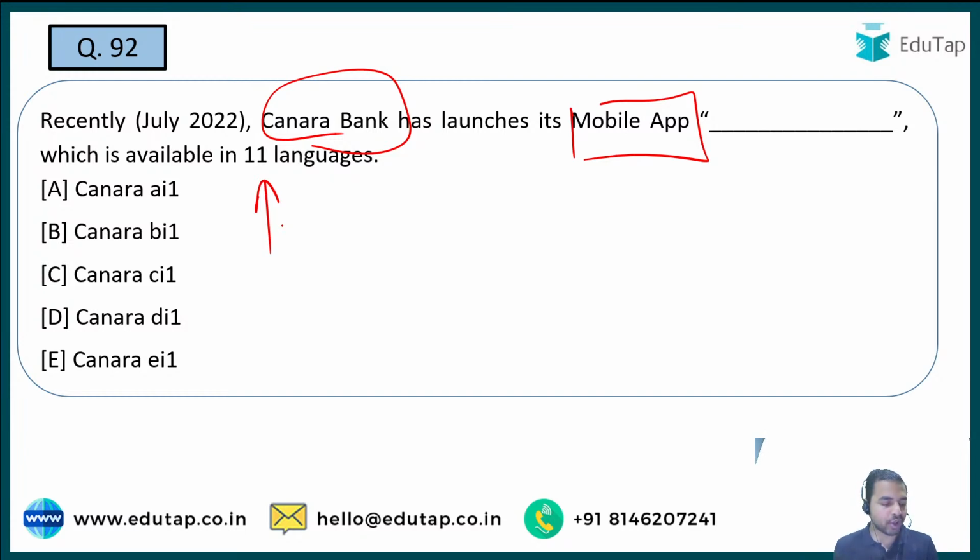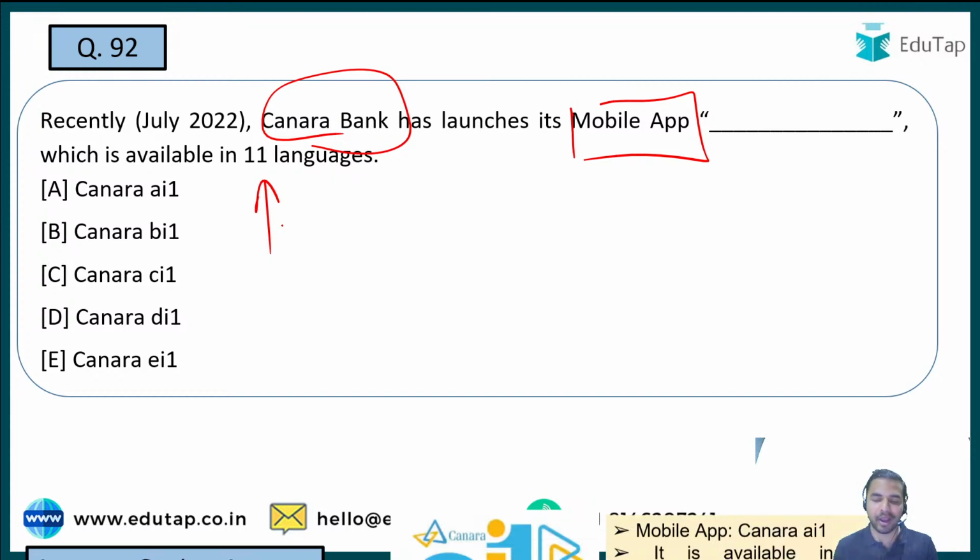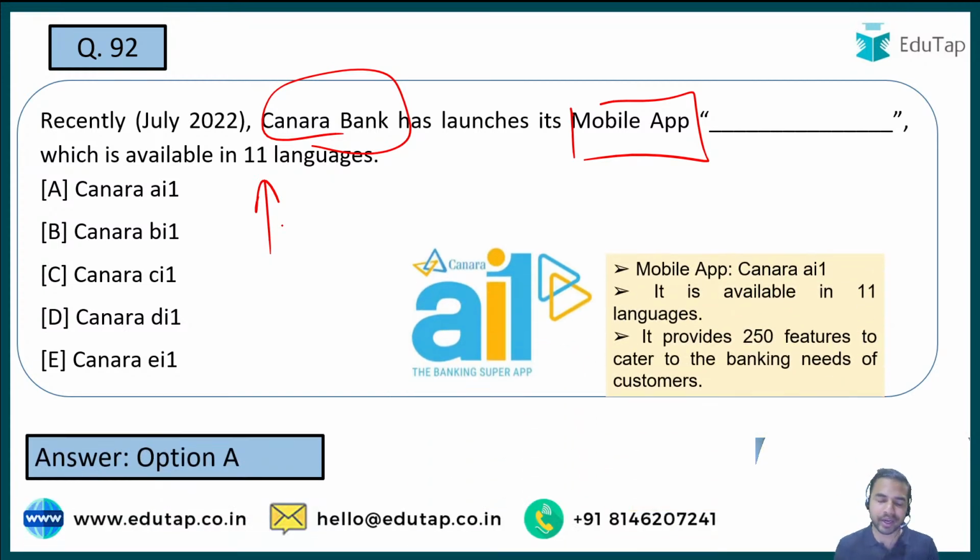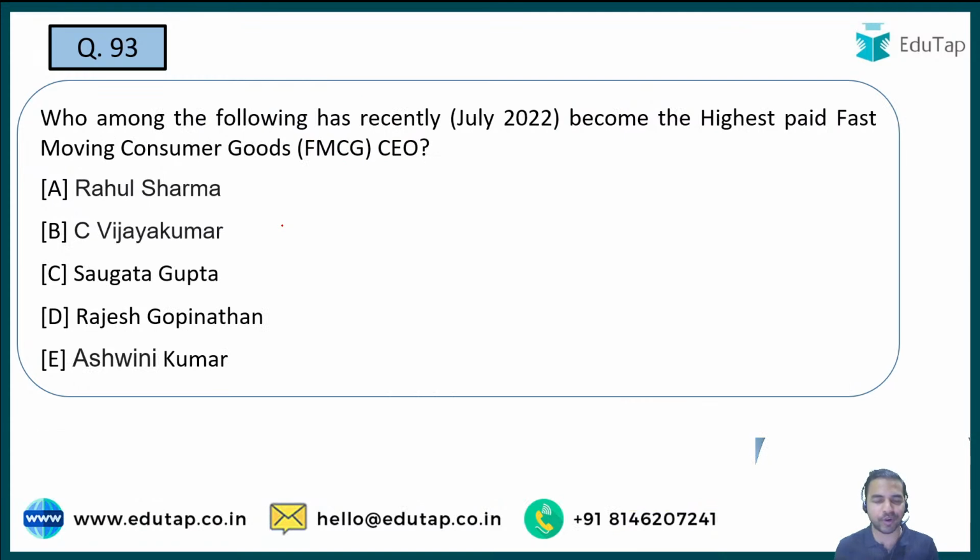So people are going with option number A, that is Canara AI1, and that is absolutely right. Canara AI1 is the right answer. Let's move on to the next question.